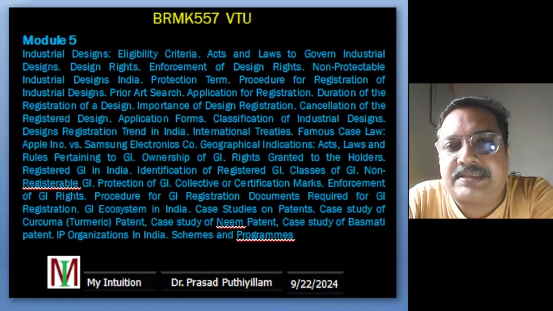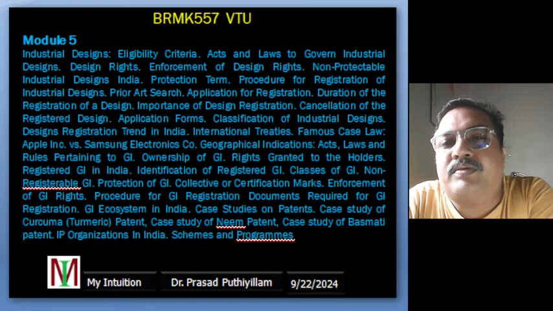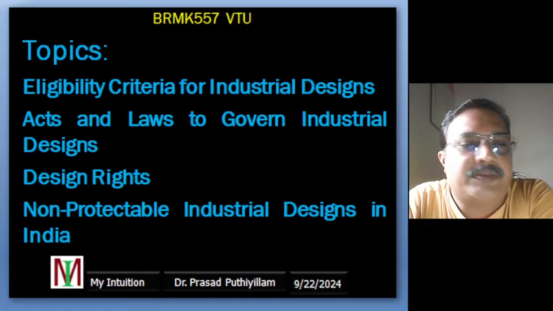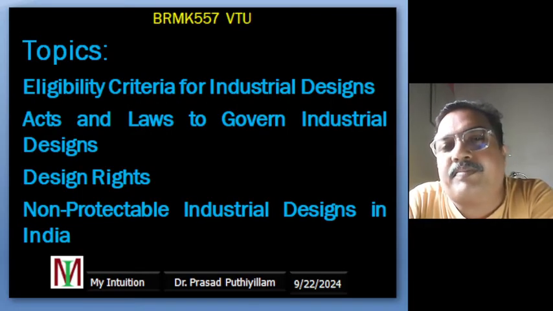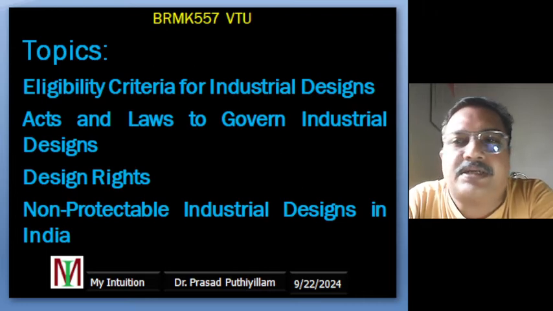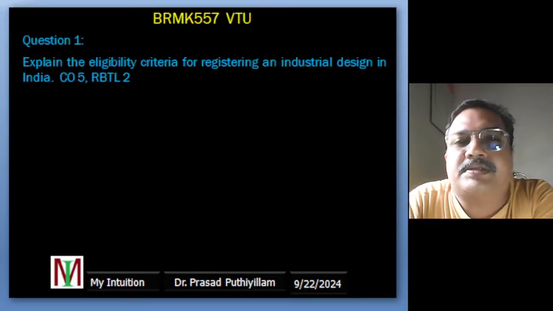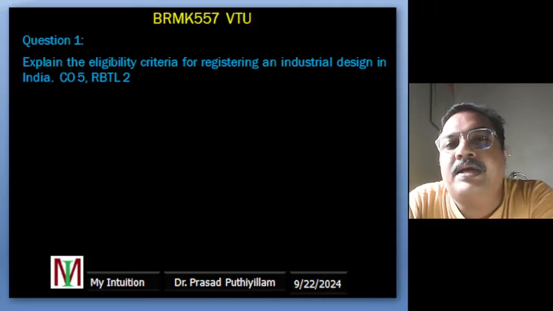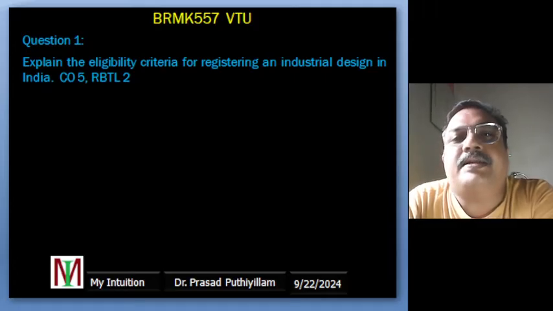Okay, moving on to the syllabus. The syllabus is mentioned here, which you can go through, the 2022 scheme of Visvesvaraya Technological University. I chose all these topics from that, and I am preparing the questions, and the answers are also given. The answer scheme is given, and I am giving a little bit of explanation of the answer scheme. Moving on to question 1 of Module 5, which is connected to Course Outcome 5 mentioned in the syllabus. The level of the question is RBT level 2. Explain the eligibility criteria for registering an industrial design in India.